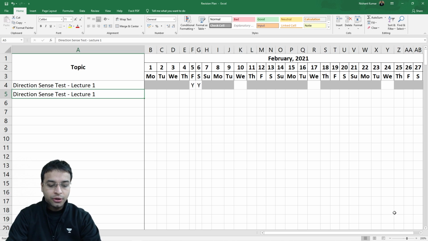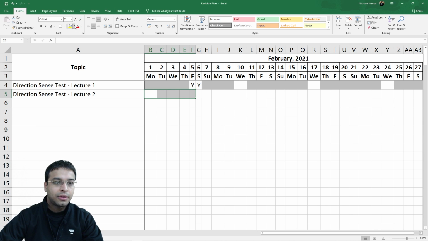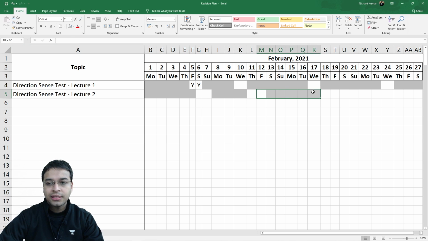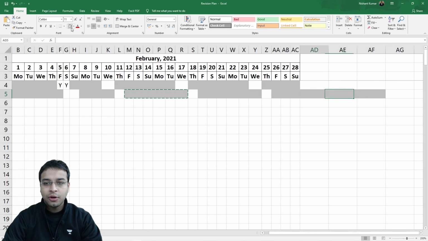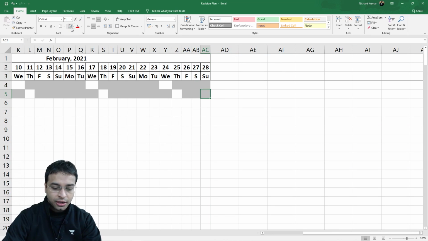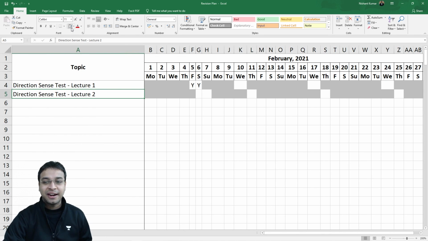And today we're going to do lecture 2 of direction sense test. So how will you make the revision plan for this? You'll color these blocks with gray, because today and then tomorrow you'll have to revise today's lecture. And then we'll color 3 blocks more. And then after leaving 1 block, we'll color 6 blocks. And then after leaving 1 block, we'll color 6 blocks. And then after leaving 1 block, we'll color 6 blocks and it's done. For the month of February, your timetable is made. Your revision schedule for this lecture, which hasn't even been started yet, is made.